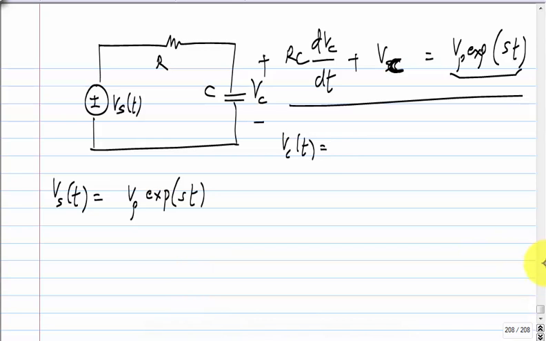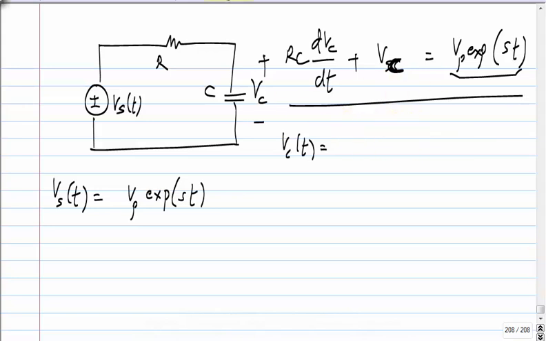What terms do you get here? What is the solution, Vc of t?